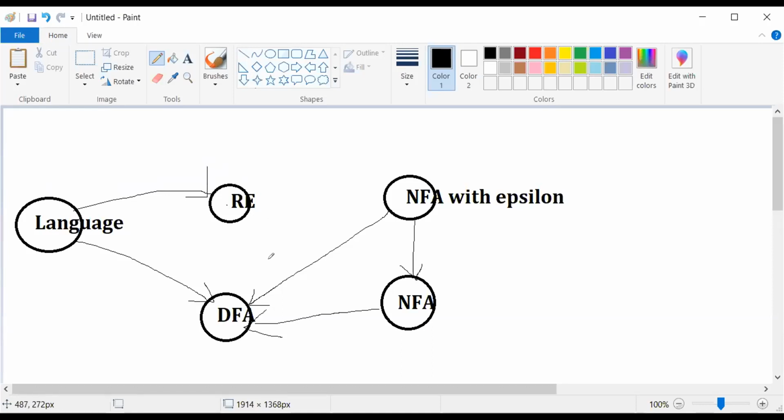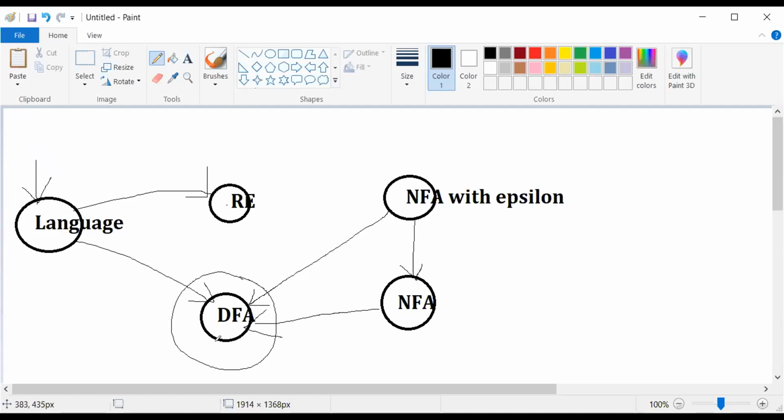But the thing we are going to discuss right now is this: let us observe that we have a DFA available. What do I mean by that? It means that for the given language, we have already finished drawing the DFA, the deterministic finite automata.